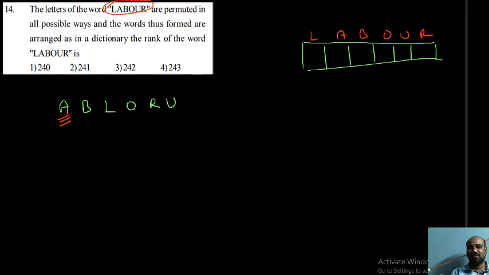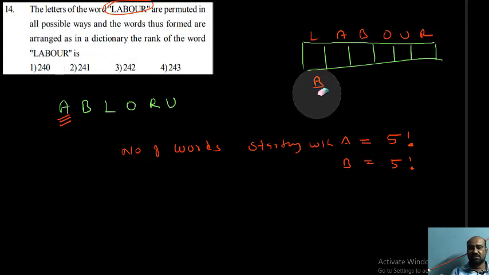First I want to find how many words will start with A. That is 5 factorial. Starting with B, we should find that also, 5 factorial.